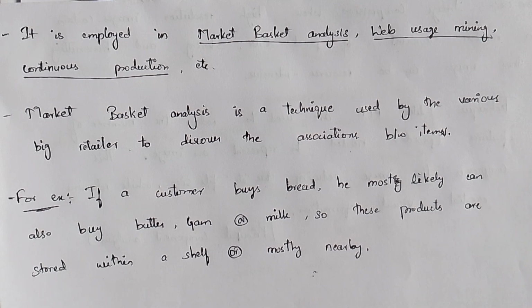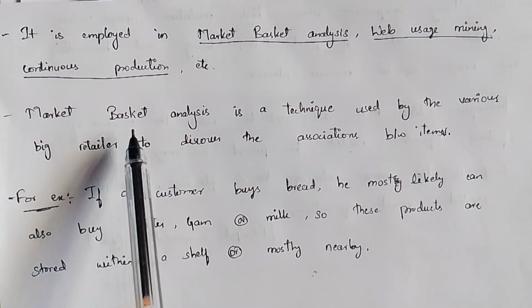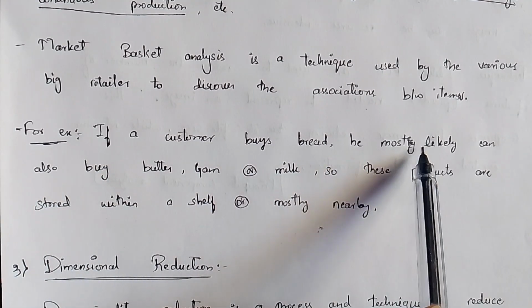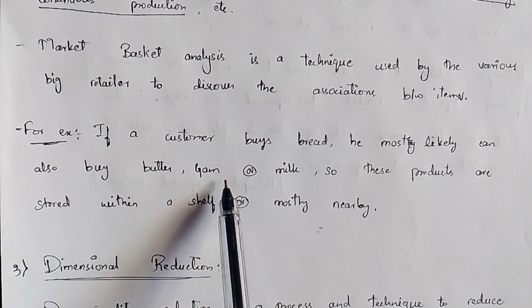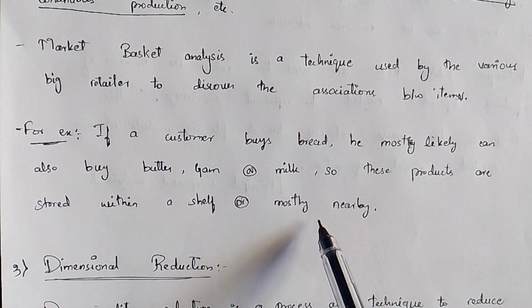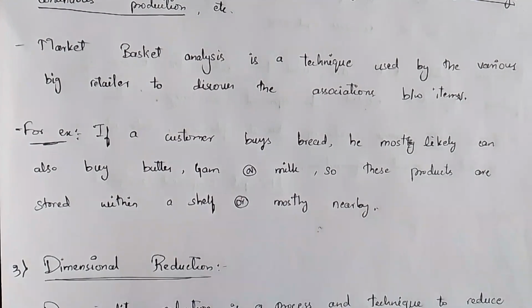So this is known as market basket analysis. Here is an example. If a customer buys bread, he most likely can also buy butter, jam or milk. So these products are stored within a shelf or mostly nearby. This is how the business of a retailer or a shopkeeper works.